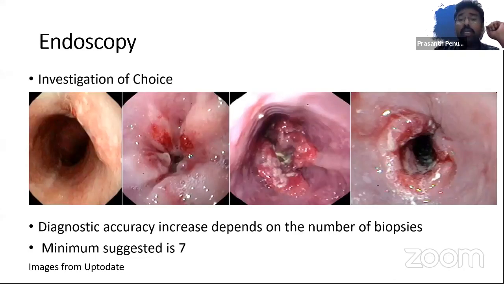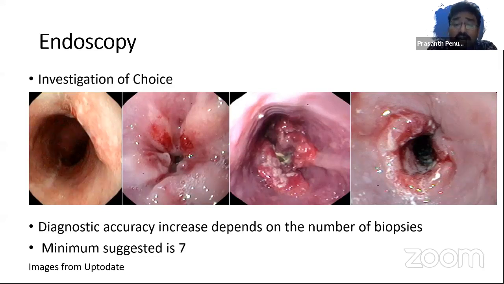Endoscopy remains the investigation of choice, and in fact the first investigation of choice for a patient who presents to us with dysphagia. Here I've shown you different patterns of lesions that can occur, varying from superficial to ulcerative to stricturous to circumferential lesions. It is important that the number of biopsies taken is adequate, and the diagnostic accuracy entirely depends on the number of biopsies you take.